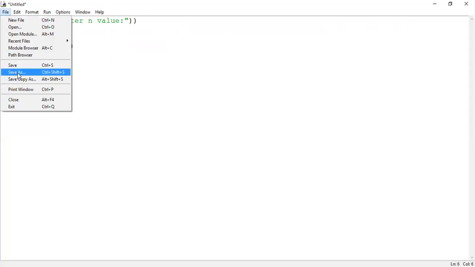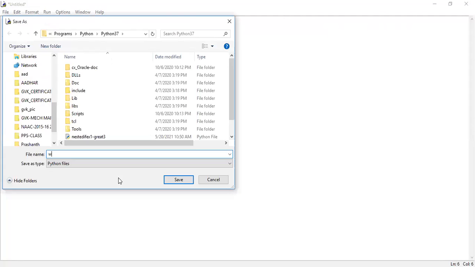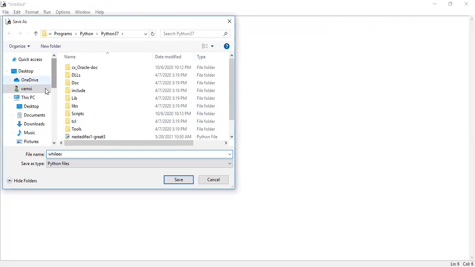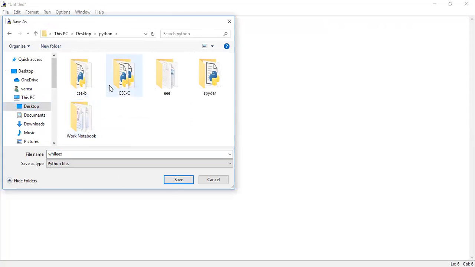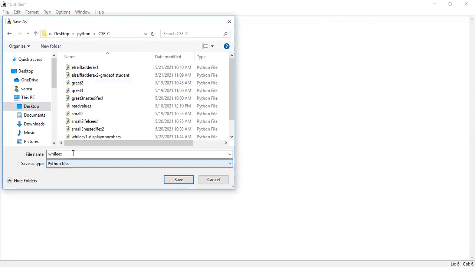Yes. So save the code first, in the current path. This is the fourth example: while example 4 dot py.